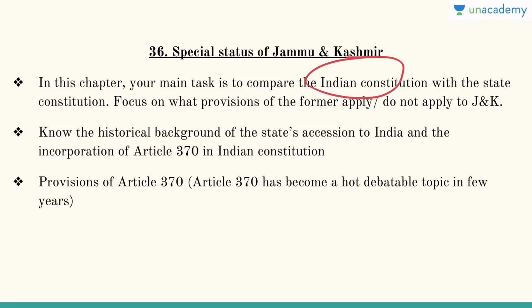Obviously, Jammu and Kashmir had a separate constitution itself. Try to know the historical background of the state's accession to India, Maharaja Hari Singh, war with Pakistan, and then incorporation of Article 370 in the Indian Constitution. All this background you should know at least. Then the provisions of Article 370, especially in recent times, it has become a very hot topic and a very debatable topic in the last few years.